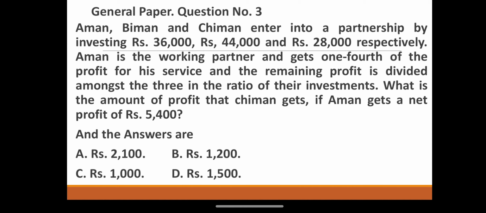respectively. Aman is the working partner and gets one-fourth of the profit for his service, and the remaining profit is divided amongst the three in the ratio of their investments. What is the amount of profit that Chiman gets if Aman gets a net profit of rupees 5,400? And the answers are A rupees 2,100, B rupees 1,200, C rupees 1,000 and D rupees 1,500.